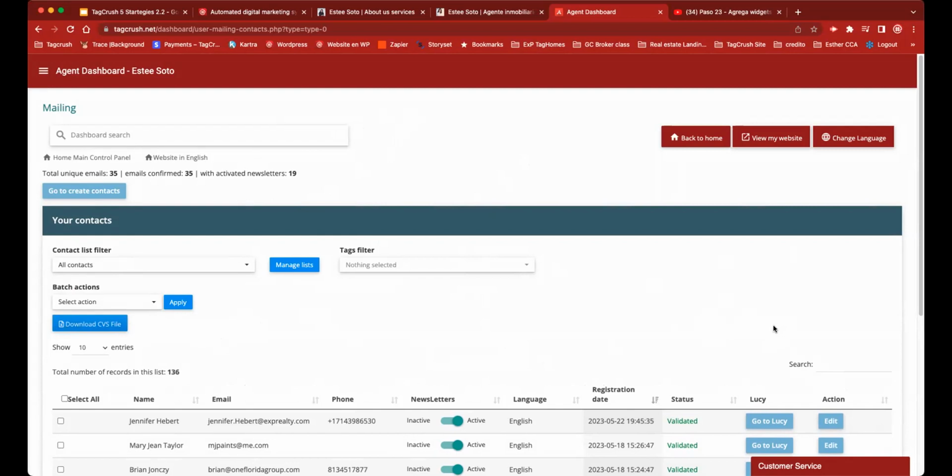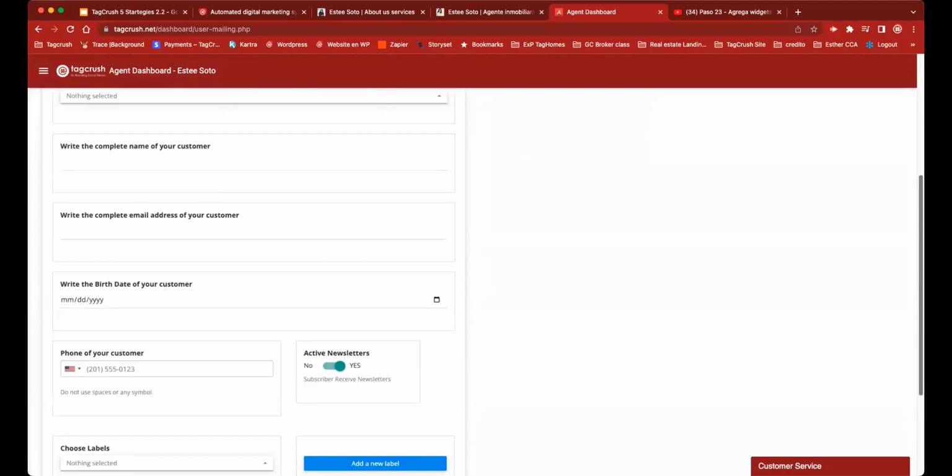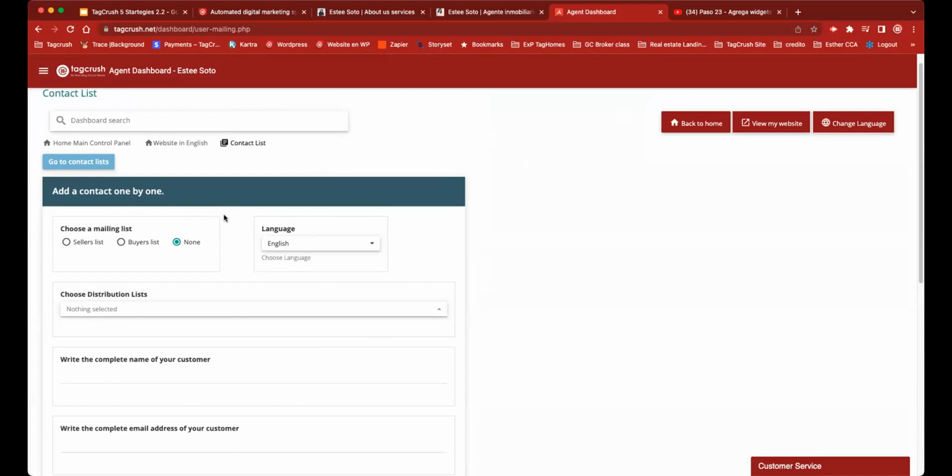You have to bring them in. So here, there's a button that says go to create contacts. You see that? Good. If you want to import your contacts and you do not have access to this button, you request it from customer service and they will activate it for you. Most of our clients have it activated already.